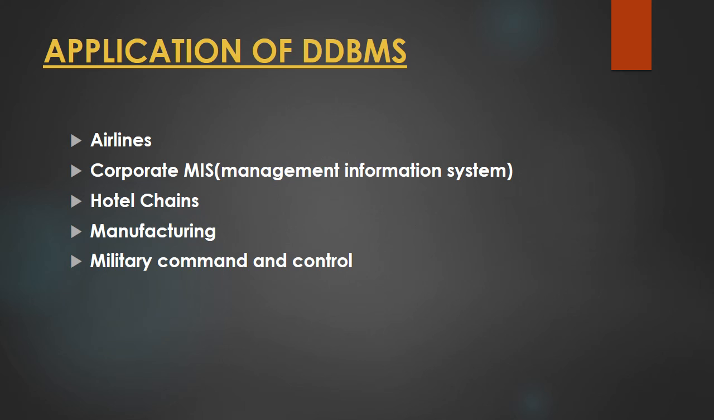Now these distributed database management systems are used nowadays in almost all fields. So we will discuss the applications of distributed database management. They are used in airlines, then corporate management information systems, to manage all the information between the different levels of the company. Then it is used in hotel chains, making the various links between the different branches of these hotels. Then it is used in the manufacturing industry, as well as in military command and control. So these are the various applications where this distributed database management system is very efficient and useful.